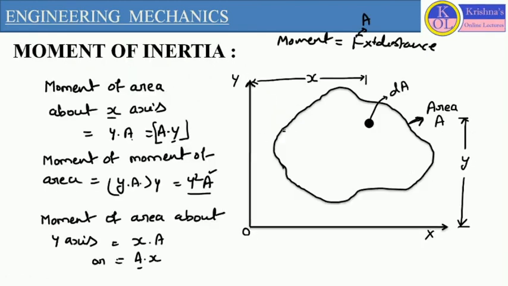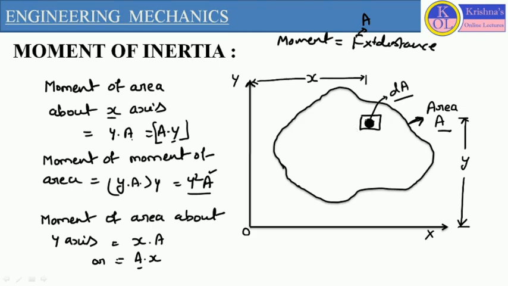Now, if we want to define the moment of inertia or second moment of area for a smaller area of this complete area A, if we are considering a smaller part or smaller area dA of this complete plane which has area A, and we want to define the moment of inertia in terms of this particular area dA, how can we define it?